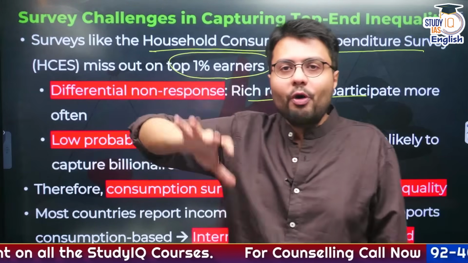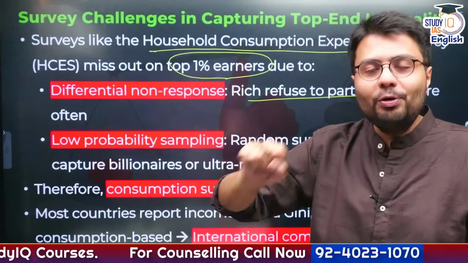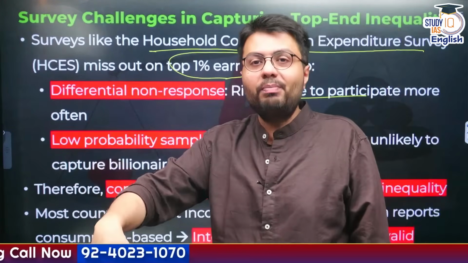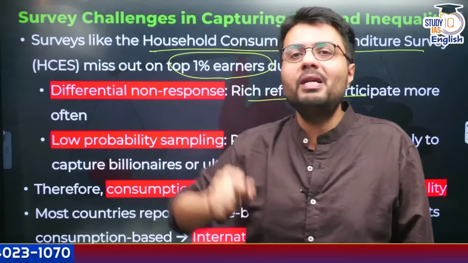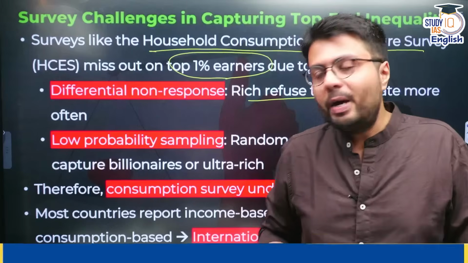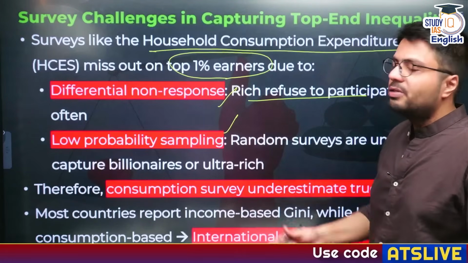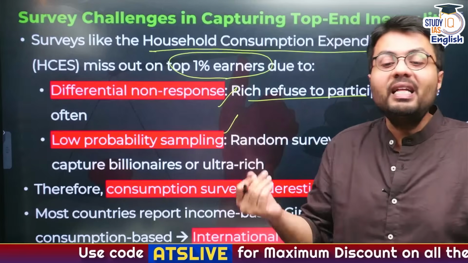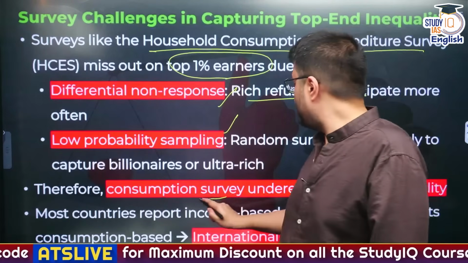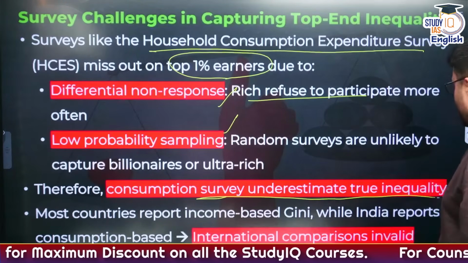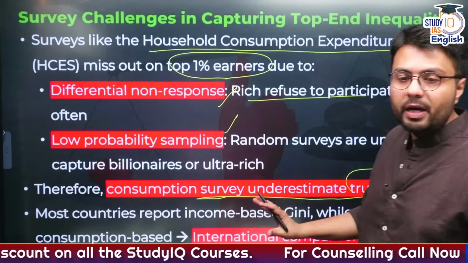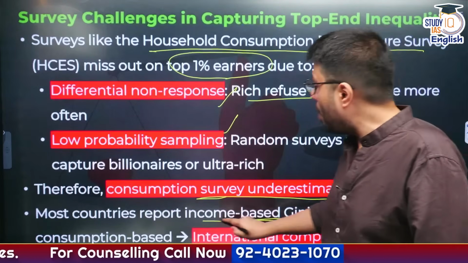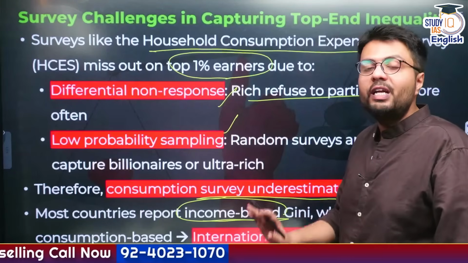So what is the probability that a billionaire would fall into that sample? Very low, right? And even if a billionaire falls into that sample, what do you think is the likelihood that the billionaire will answer your question? Not very much, right? So these are the shortcomings when it comes to assessing these data. Therefore, consumption surveys underestimate the true level of inequality, and most countries base their Gini coefficient on income-based data, which is not available in India.